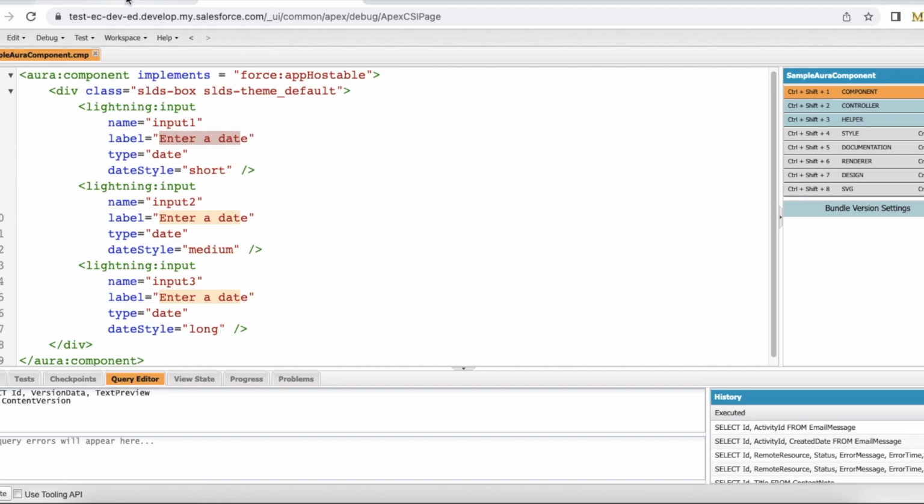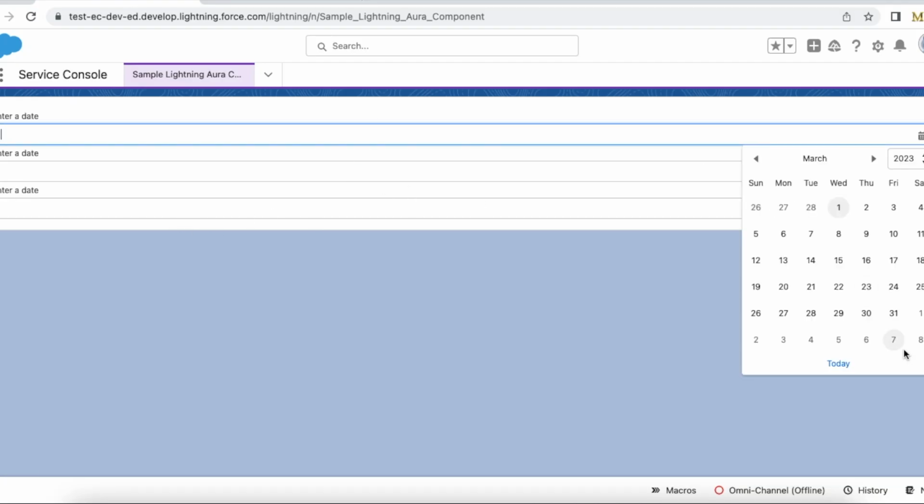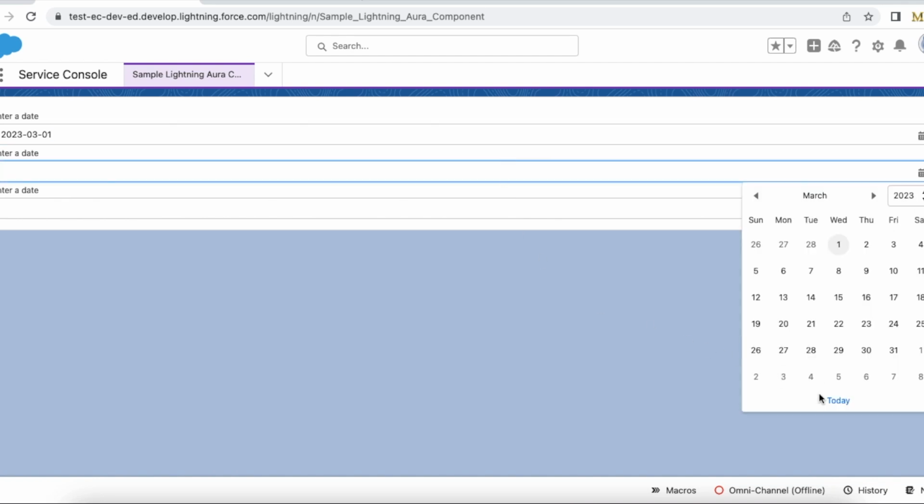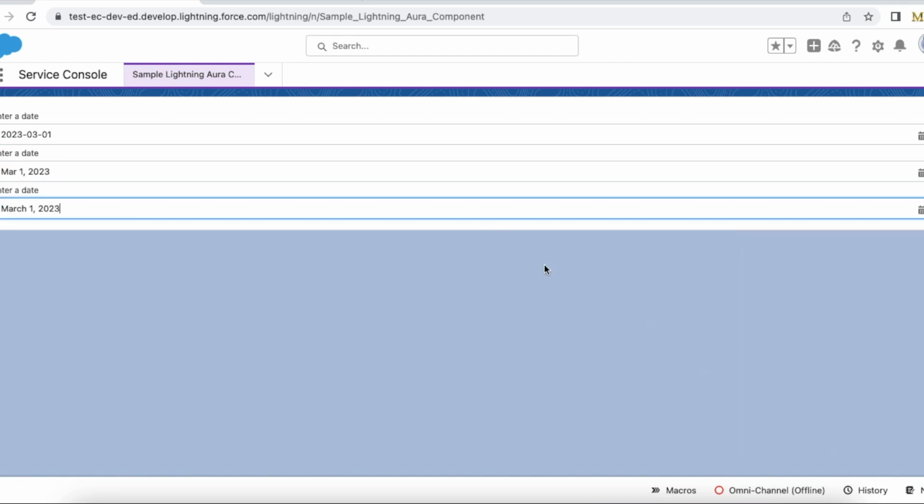Let's look at the output of this. So here for short it displays like this, for medium it displays like this, and for long it displays like this. So as per your user experience requirement, you can make use of short, medium, and long for the date style attribute to display the user selected date as per your user experience.